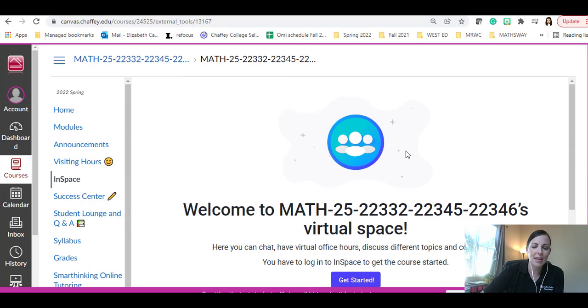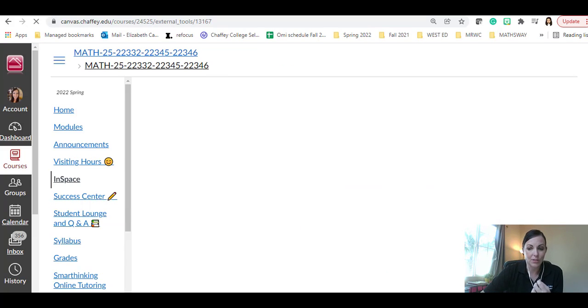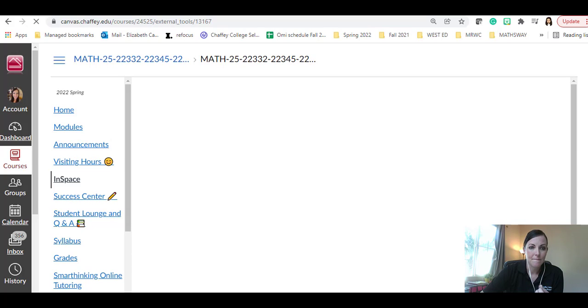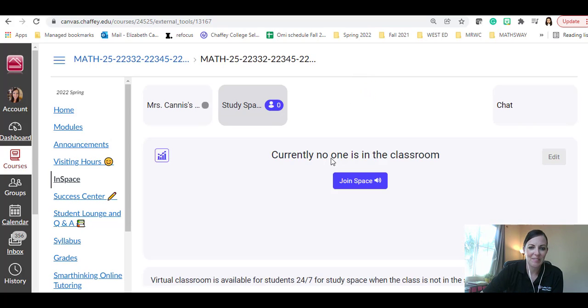When you are in here, I'm going to leave student view for just a minute so you can get a better idea of what this will look like. It's coming, slow internet. Okay, so once you join the study space, it'll look something like this, where there's these two boxes at the top. They might also be vertical, but one of them says Miss Canis's Office Spring 2022, and the other one says Study Space.